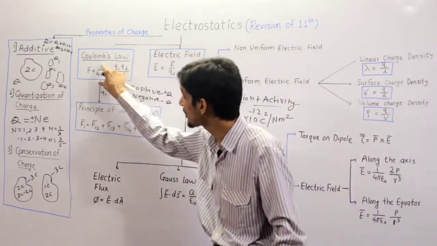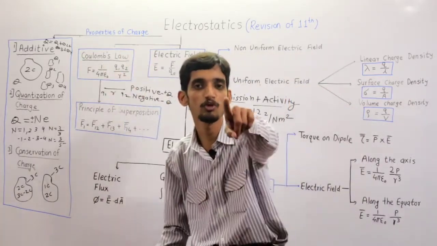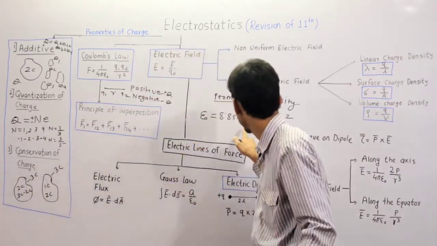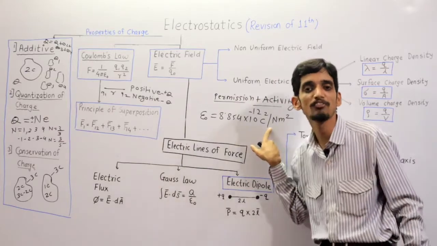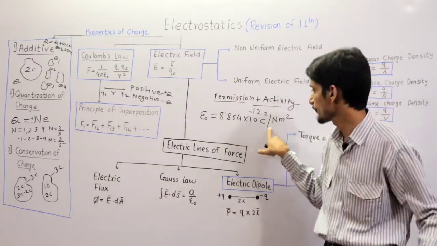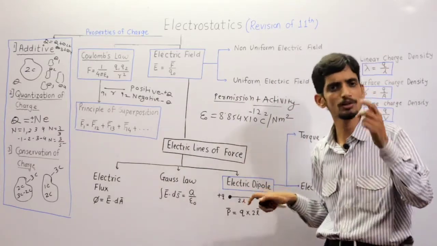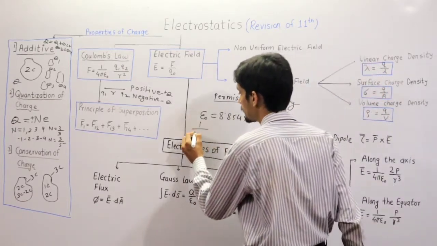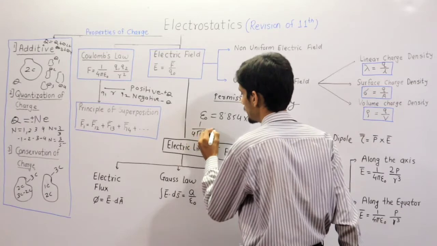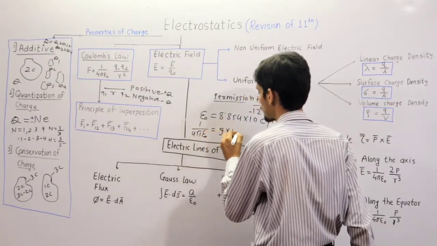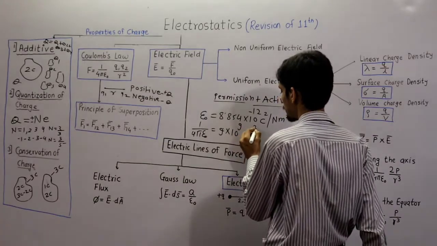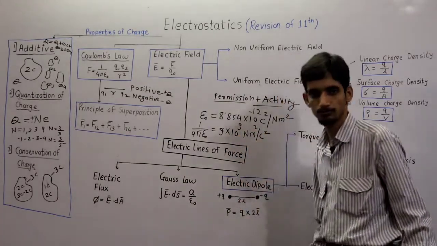Clear? So this is called the electrostatic constant, 1 upon 4 pi epsilon naught, and epsilon naught is called the permittivity of medium, which is 8.854 into 10 raised to minus 12 Coulomb square upon Newton meter square. The value of 1 upon 4 pi epsilon naught for vacuum comes out to be 9 into 10 raised to 9 Newton meter square upon Coulomb square.